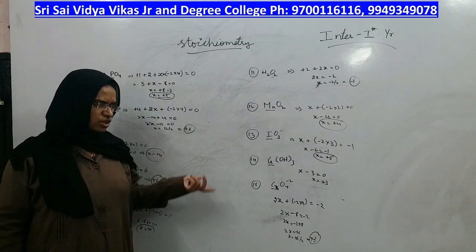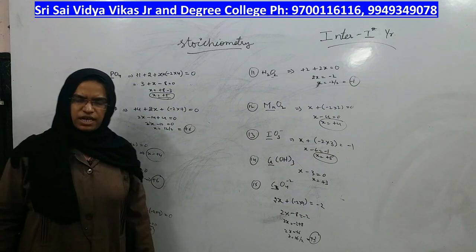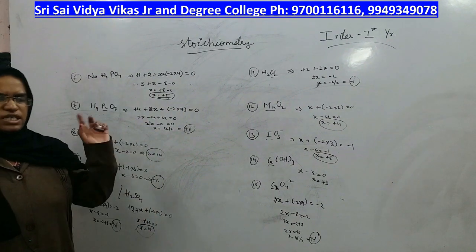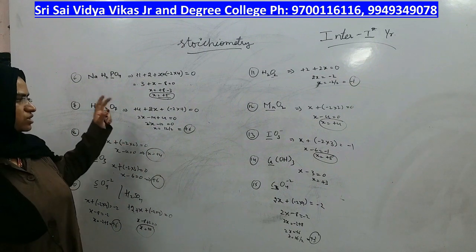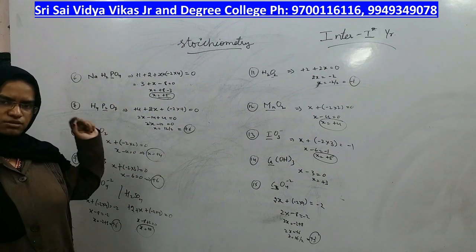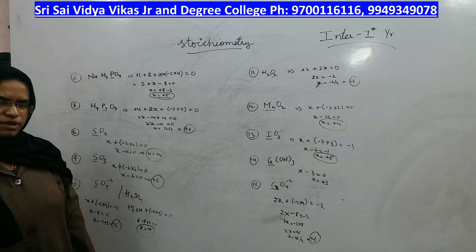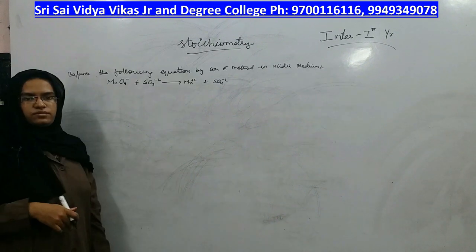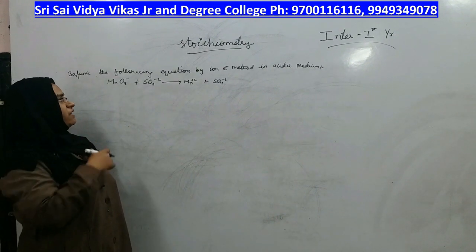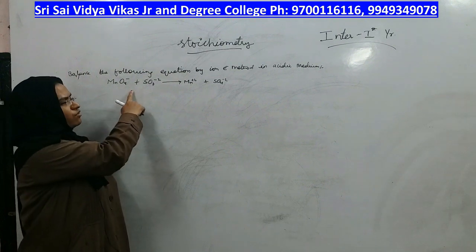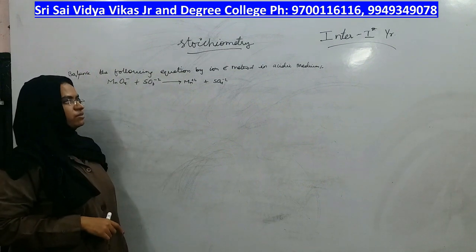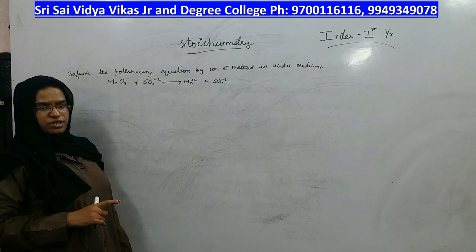After knowing these oxidation states, when we start balancing the equations, you can easily tell whenever I ask what is the oxidation state of this atom in this molecule. Okay, shall we move towards balancing the equations? Let us. So this is the question we have, in which they are asking to balance the following equation by ion electron method in acidic medium.